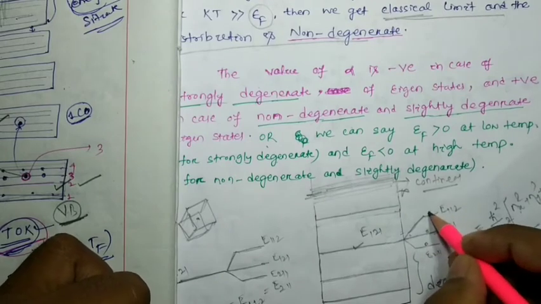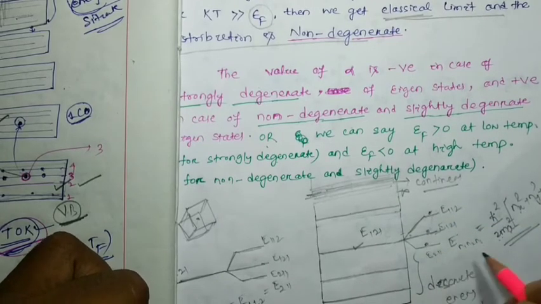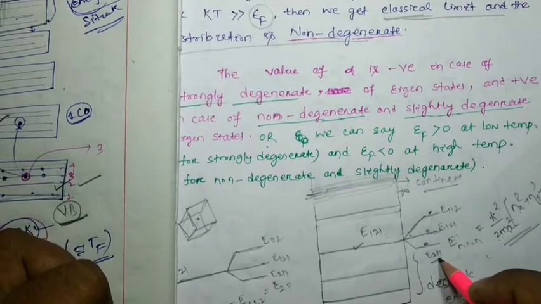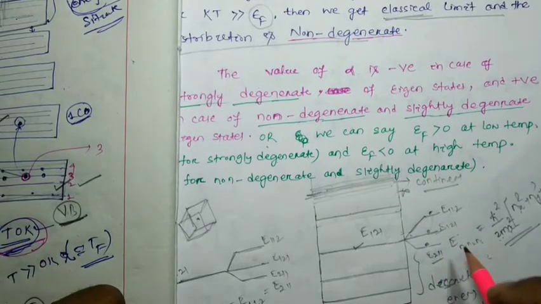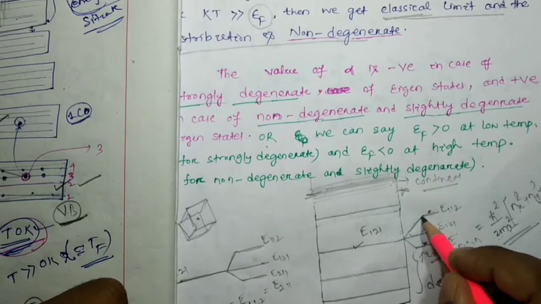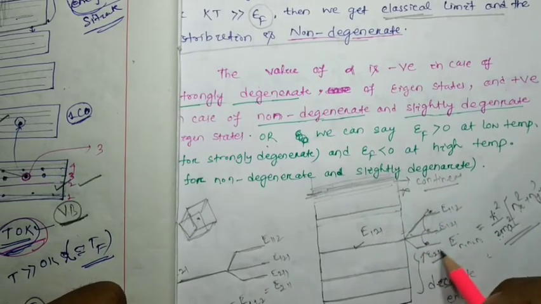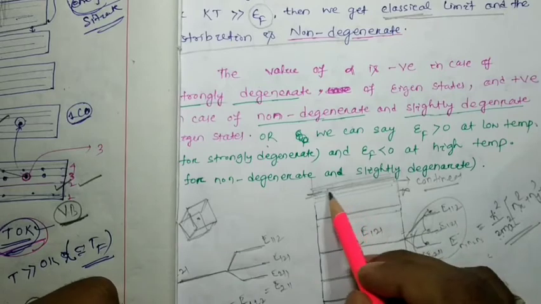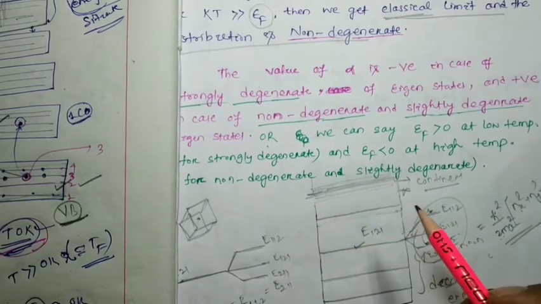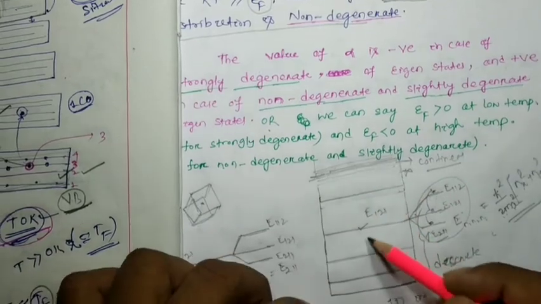That means if this is your 211, suppose 211 is lower in energy than this one and this one, then if we give energy, it will move to this energy state, then this energy state. That means degeneracy is significantly observed, but here degeneracy could not be observed because the energy states are not discrete. So if energy states are discrete, degeneracy is observed.